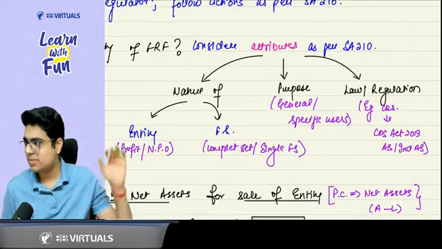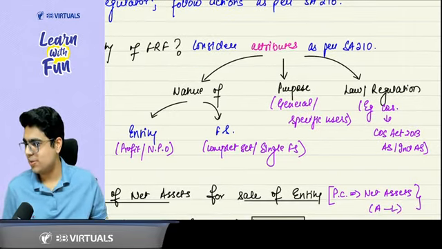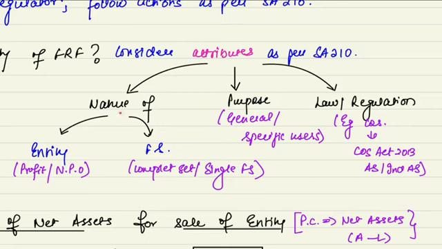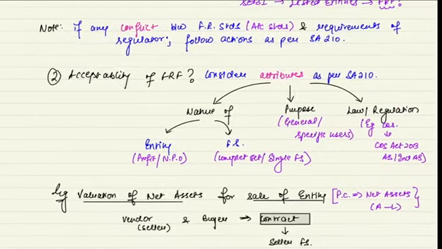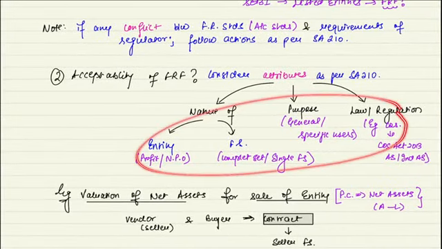So this is a quick summary I have given here. Let's revise it again from here. Revision in the revision. So first of all, you consider the nature of the entity, nature of the financial statement: profit making, NPO, complete set, single financial statement. Then you consider the purpose, general users, specific users, and requirement of the law regulation. So this part, even if you just read it, it is enough. Got it? Got it, sir.